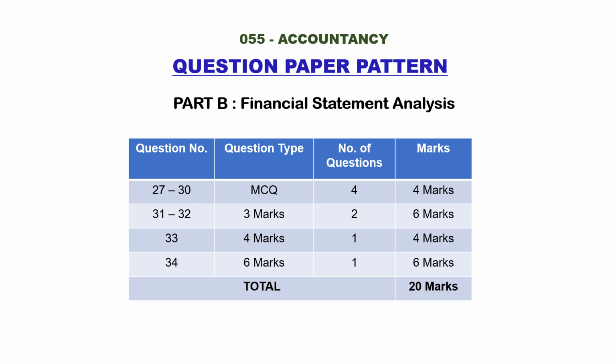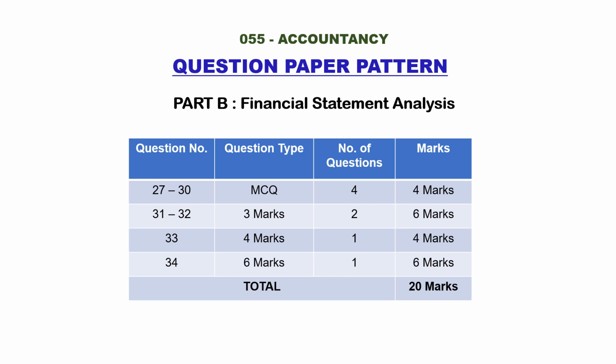And from question number 31 and 32, 2 questions will be asked for 3 marks. The total marks is 6 marks. In question 33, only 1 question will be asked, that is a 4 mark question. Here you get an either-or question. In the 34th question also you may get an either-or question. If 33 is not an either-or question, it comes in 31 and 32. But compulsorily the 34th question is an either-or question. 6 marks questions will be asked.